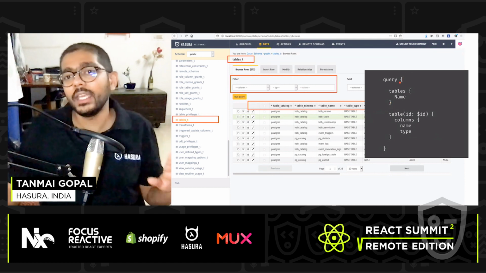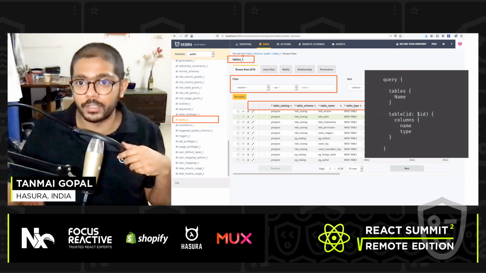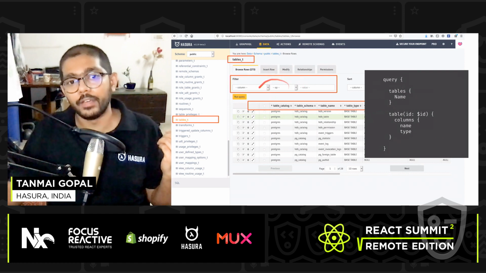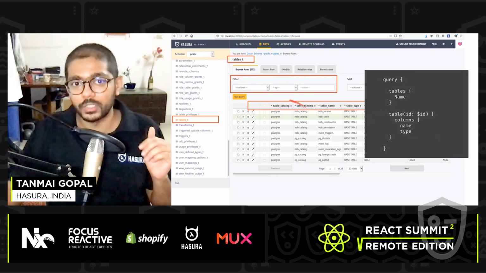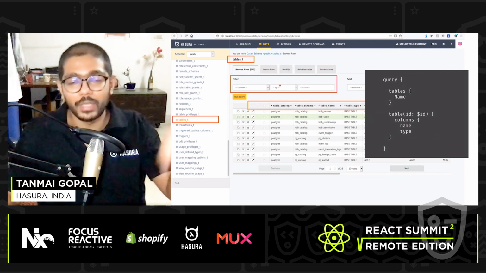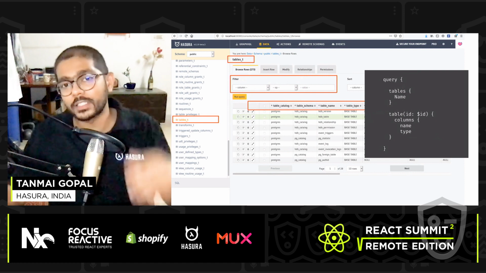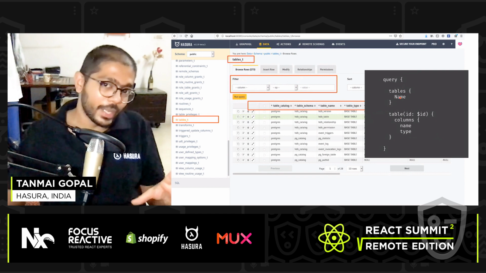And this is theoretically the best query I can make, right? So I make a query, I fetch all of the tables and their names. For a particular table that I want to render, I fetch the table name, and I fetch the names of the columns that I'm going to show here in the table browser, and the types that I'm going to use for showing the different operators, right? So if it's an integer, I can do equals. If it's a Boolean, I'll show is true, is false, right? Whatever. So this is an optimal query that I can make.